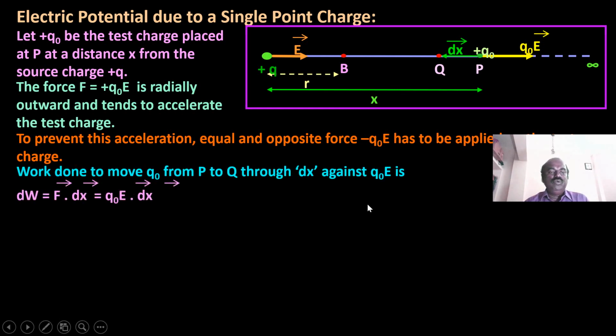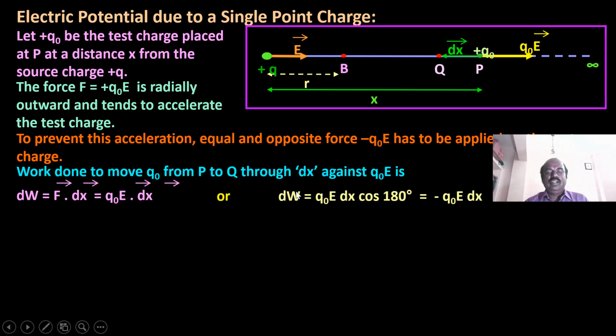Work done to move Q0 from P to Q through dx against Q0 E is dW equal to F dot dx. Instead of F, you substitute Q0 E, then dx.